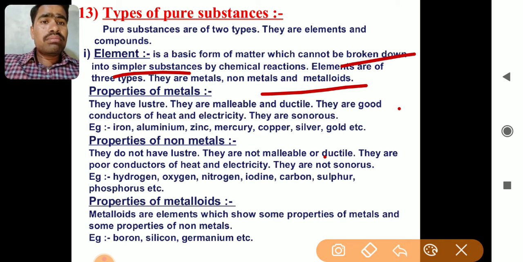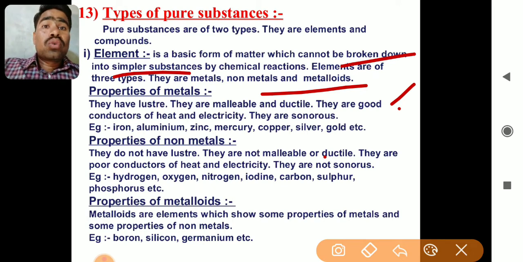The next important property is that they are good conductors of heat and electricity. You can carry heat through metals, and electricity can also be carried through metals easily. Then they are sonorous. Sonorous means they can make a metallic sound when you hit them.